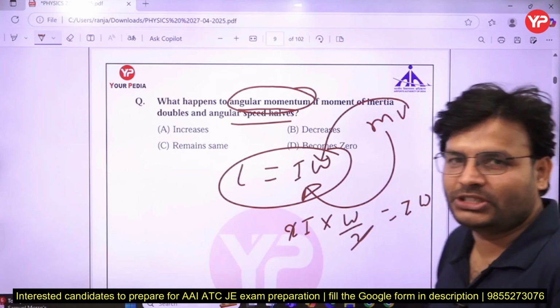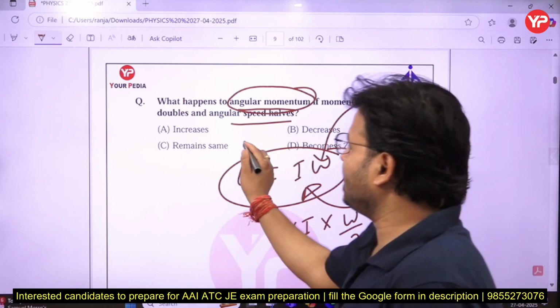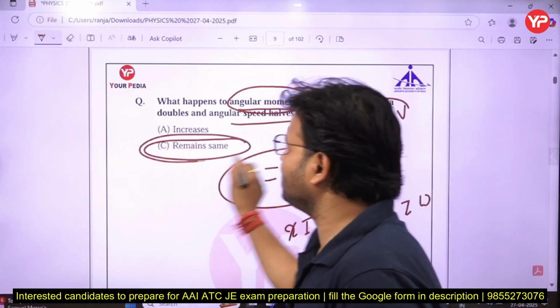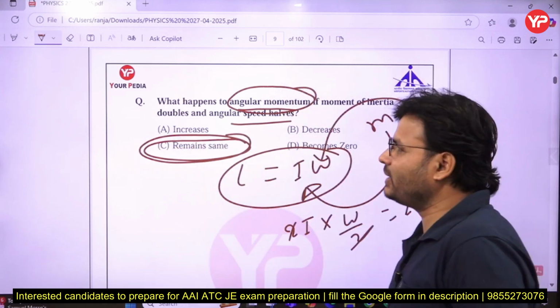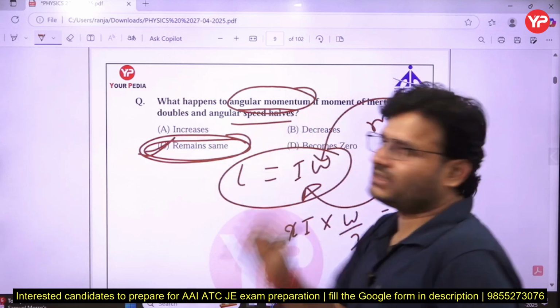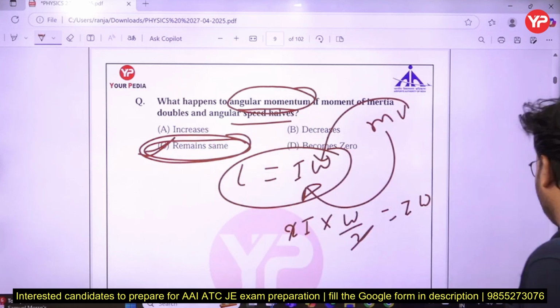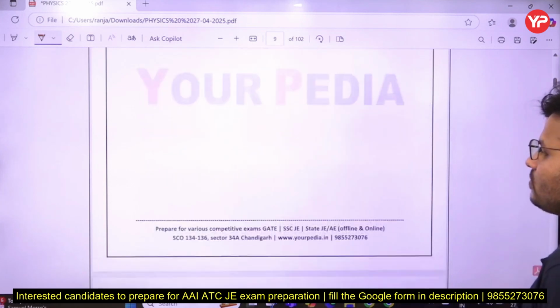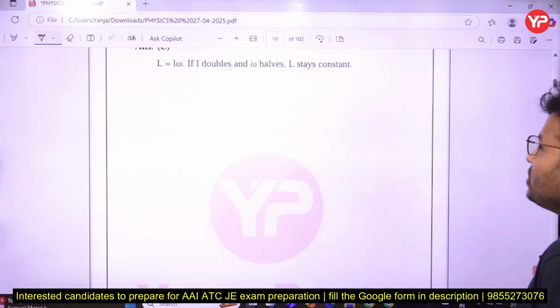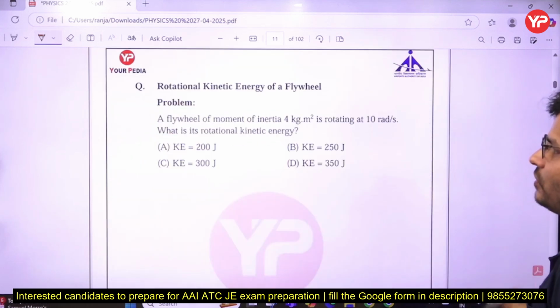So it is not going to change. It will remain the same. So what will be the correct answer, my dear friends? C is the correct answer. Coming to the next question, that is the solution. I will share that PDF, don't worry.